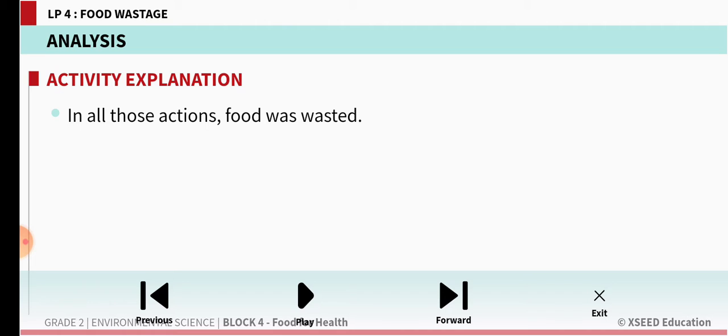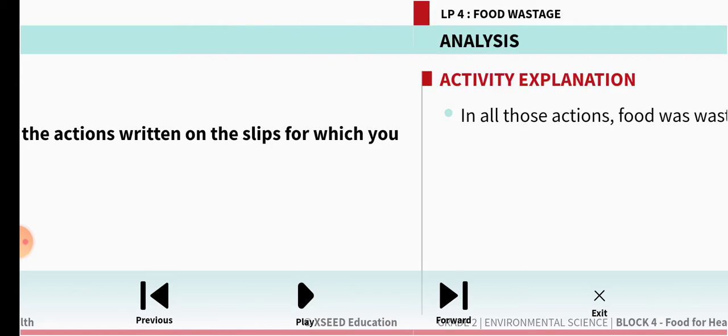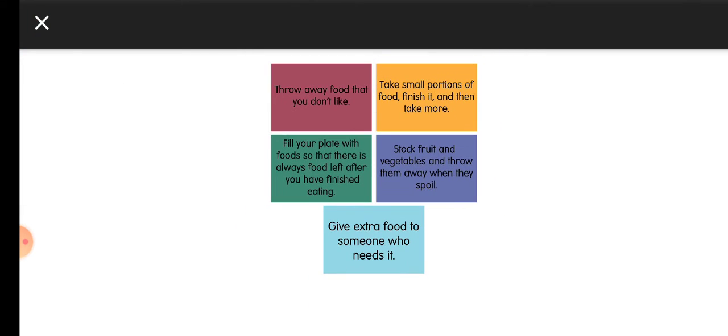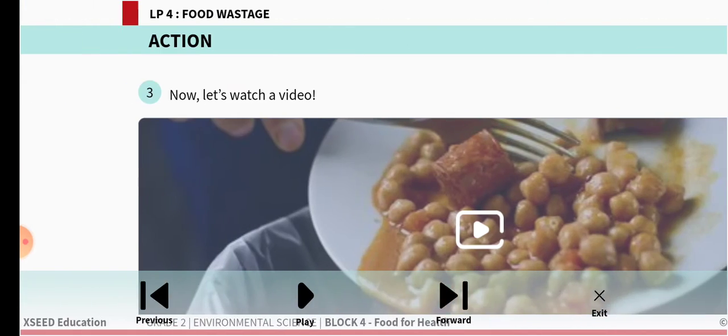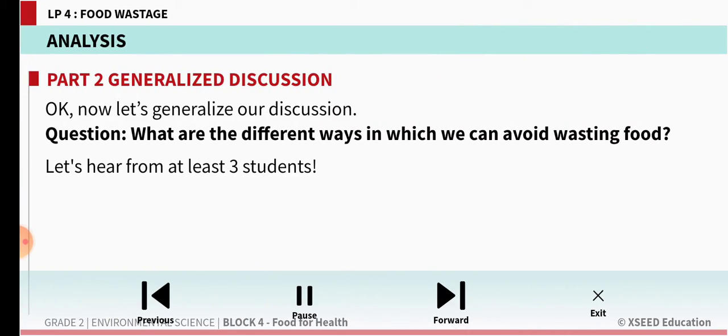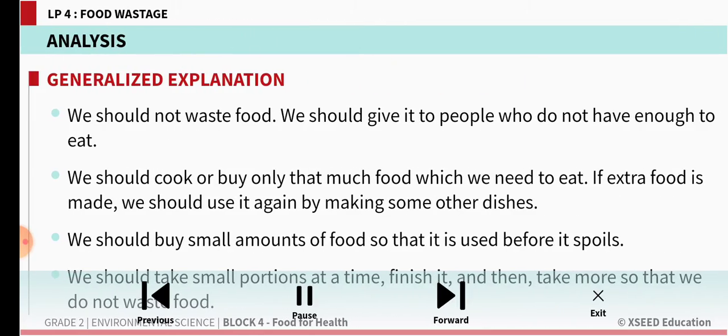you throw them, you are wasting the food. Yes, so again we can recollect what we have seen in this card: throwing away leftover food and filling your plate. See, all these types of things are not good because we are wasting the food. Yes, children. What are the different ways in which we can avoid this? What else can be done, children? What can be done to not waste this food?